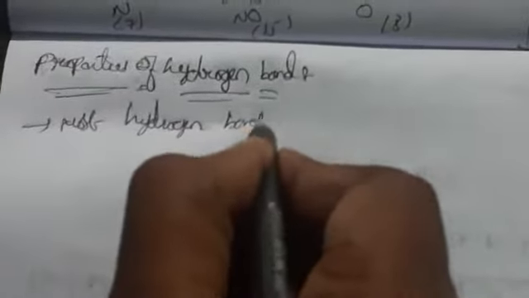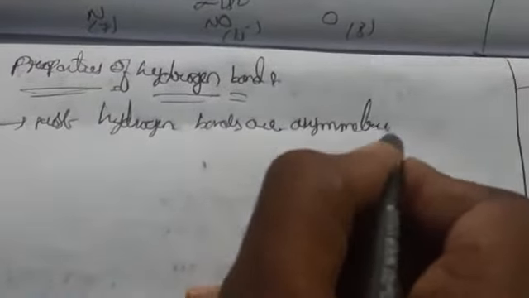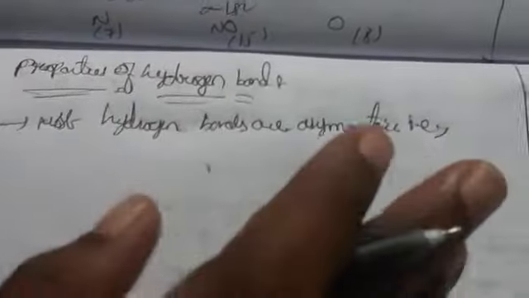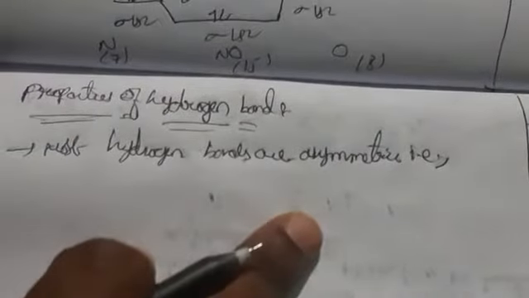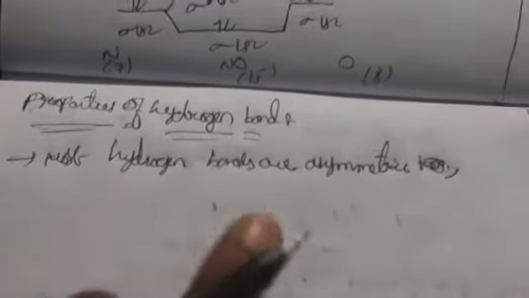Most hydrogen bonds are asymmetric, meaning the hydrogen atom is not located exactly between X and Y atoms, but much closer to X as compared to Y, so it is not in the same direction.